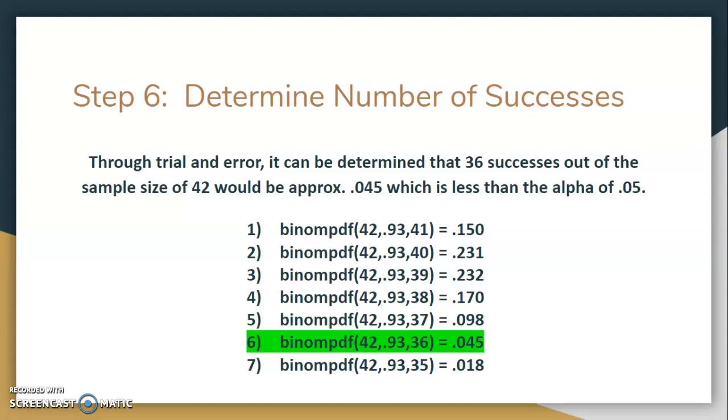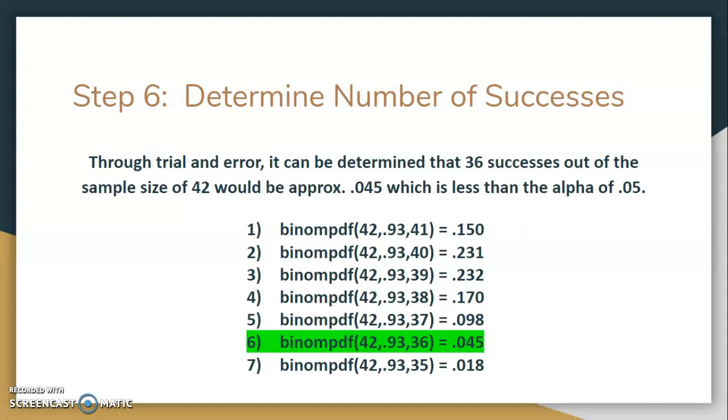So you would go to second bars and scroll down to A, which is binomial PDF. Input your new number of trials or sample size, which we identified as 42. We type in the percentage, which is the probability of success, which would be 0.93.